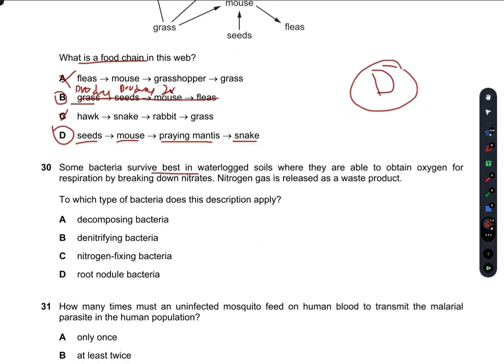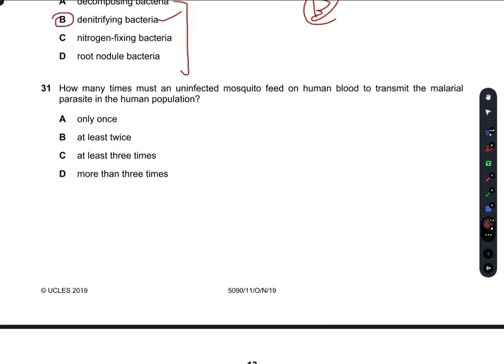Some bacteria survive best in waterlogged soils where they are able to obtain oxygen for respiration by breaking down nitrates. They are breaking down nitrates and then they release nitrogen gas as a waste product. So they are denitrifying bacteria because they denitrify the nitrates here. So among these four, this applies to the description of denitrifying bacteria. So B is our right answer.